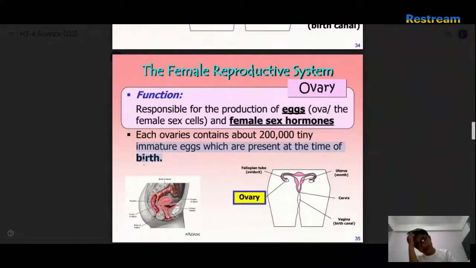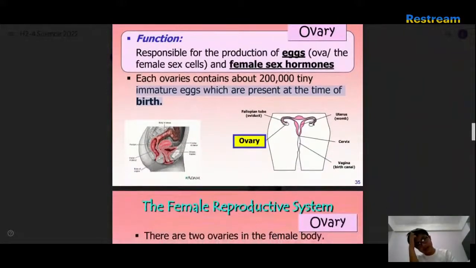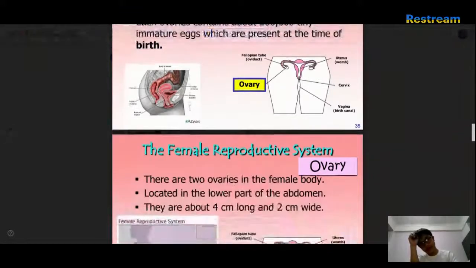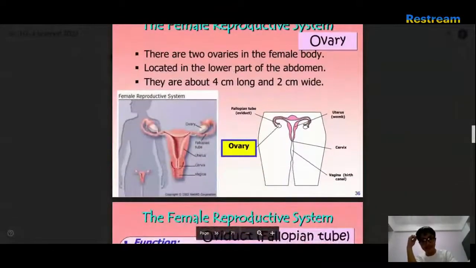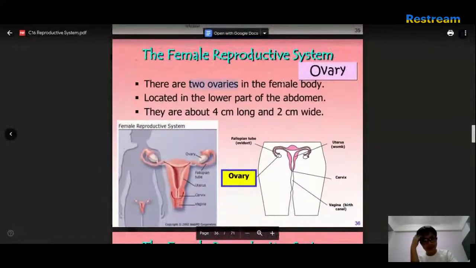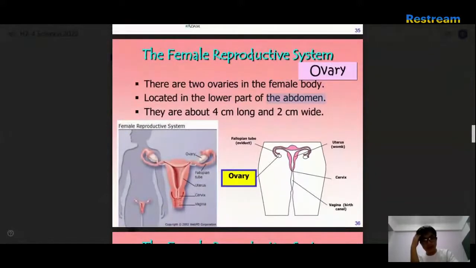So that means it's there already. Huh. Immature. Okay, so the eggs. Okay, so when the baby is inside the womb, then the egg literally just duplicates. I mean, technically, yes. My brain is not yet equipped enough to understand mitosis. Okay, ovary. Two ovaries in the female body, lower part of the abdomen, about 4 cm long, 2 cm wide. All right.